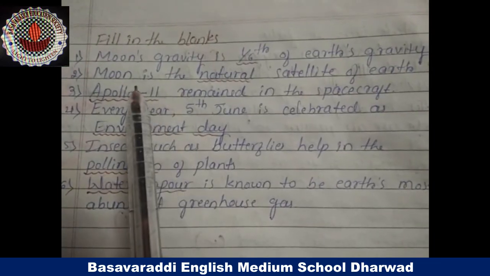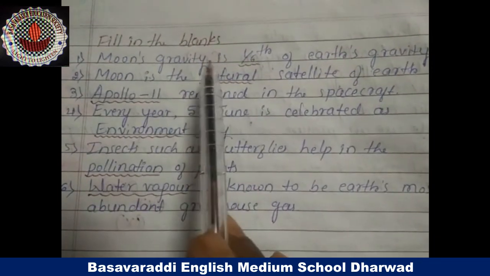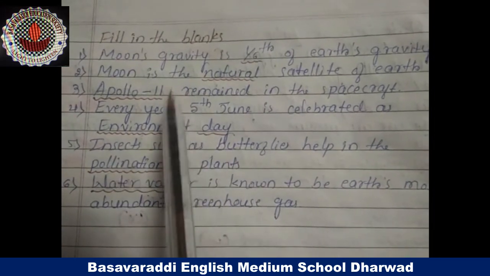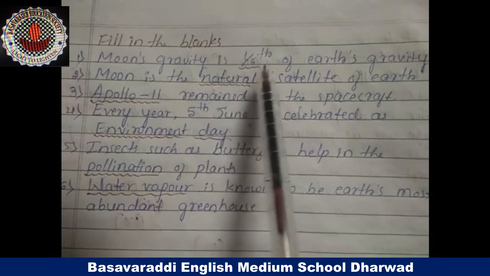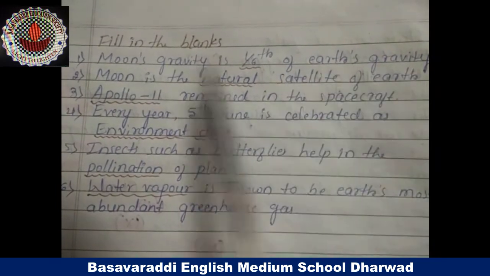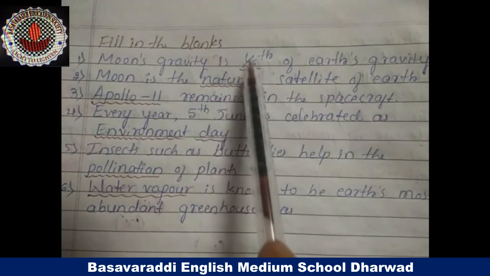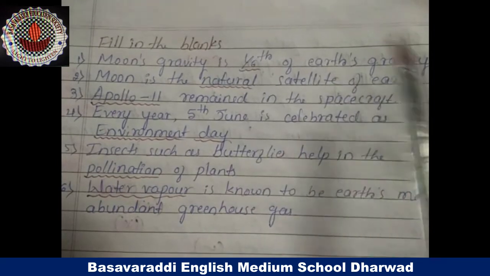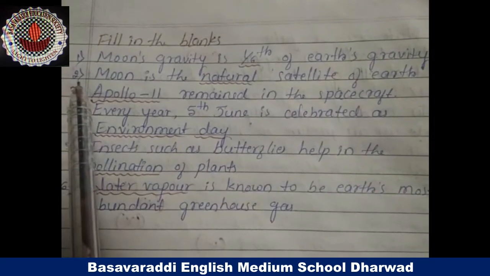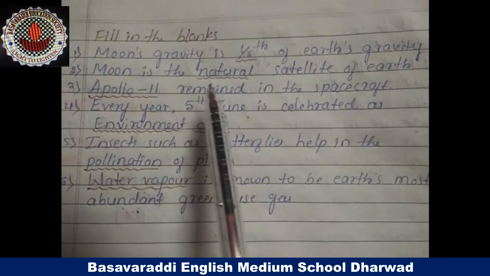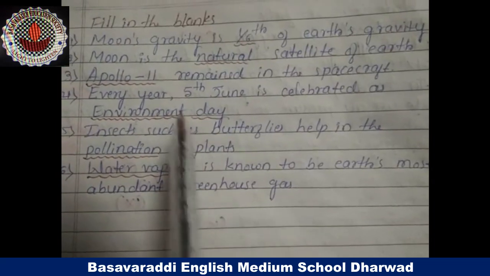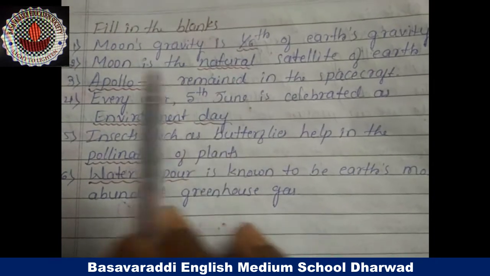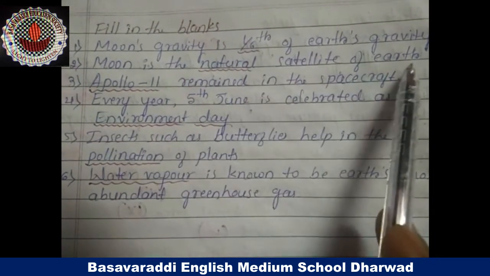Here are some fill in the blanks. So, we have to discuss one by one. First one: the moon's gravity is dash of Earth's gravity. The moon's gravity is 1/6 of the Earth's gravity. Second question: the moon is the dash satellite of Earth. The answer is natural. The moon is the natural satellite of Earth.